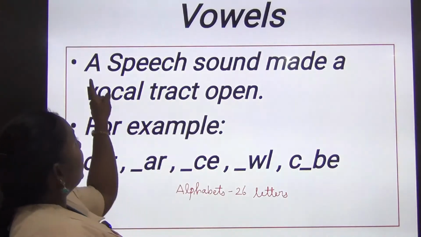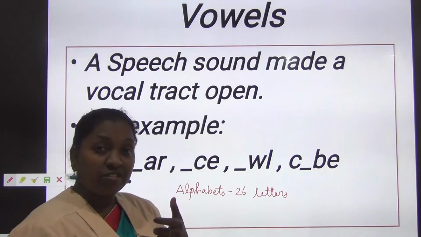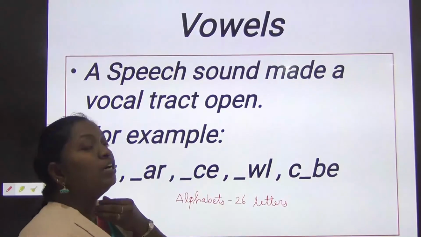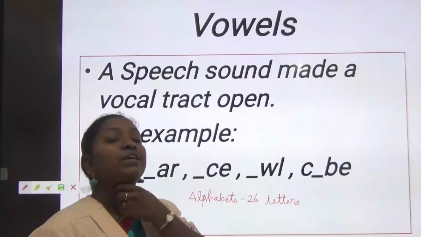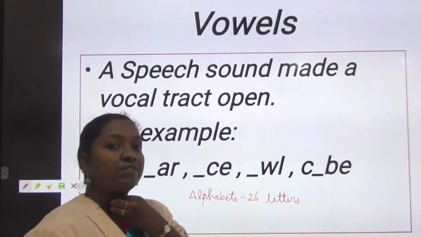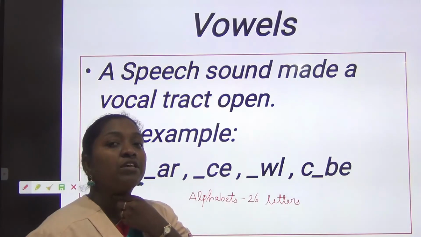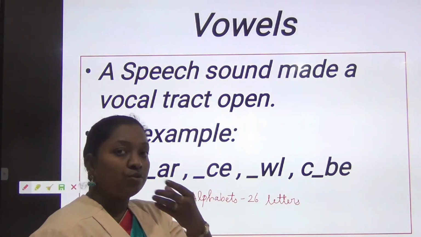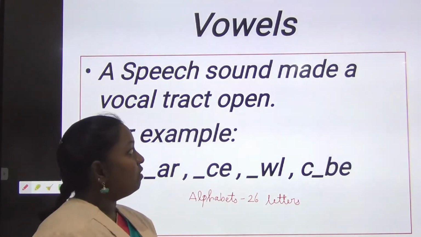So what is a vowel? A speech sound made with the vocal tract open. I am raising a sound. See, we are inhaling air through the nose and it goes to the food pipe. Here the vocal tract is present while we are talking through our mouth, but the sound is produced from our vocal cord. Through that you are going to find which letters are vowels.